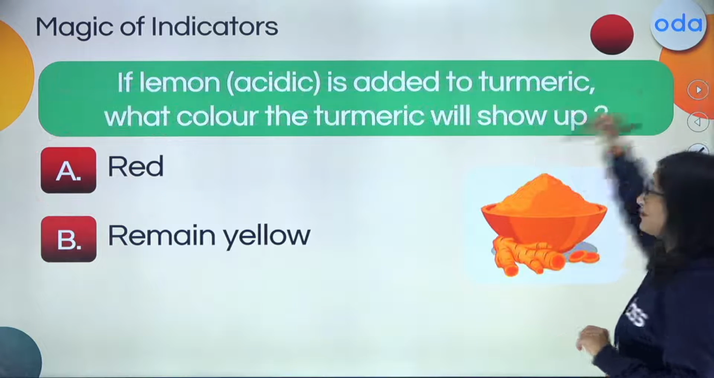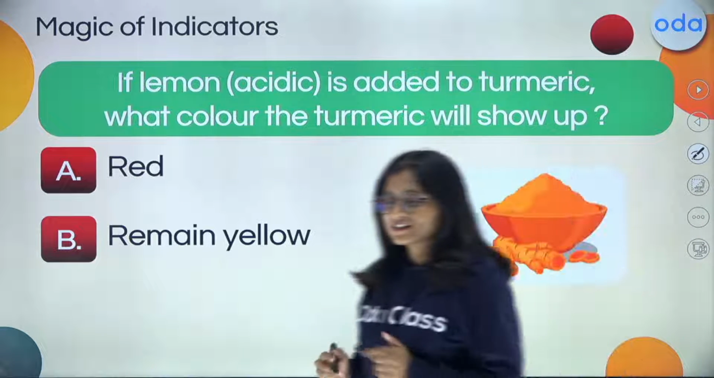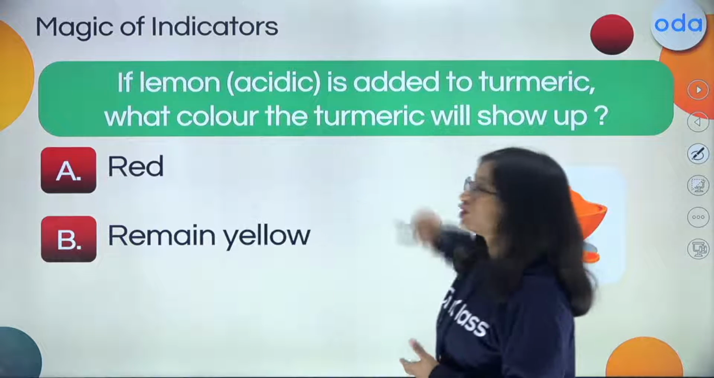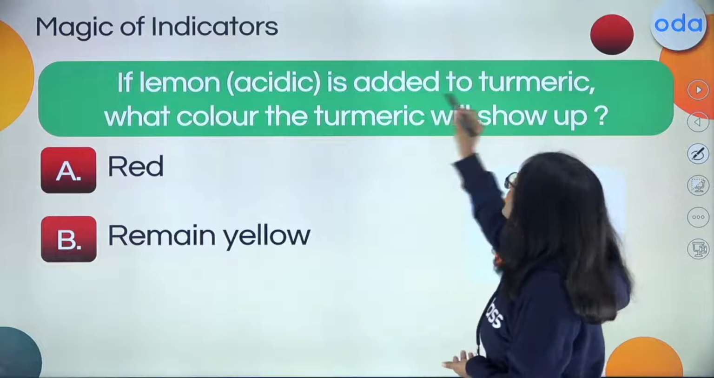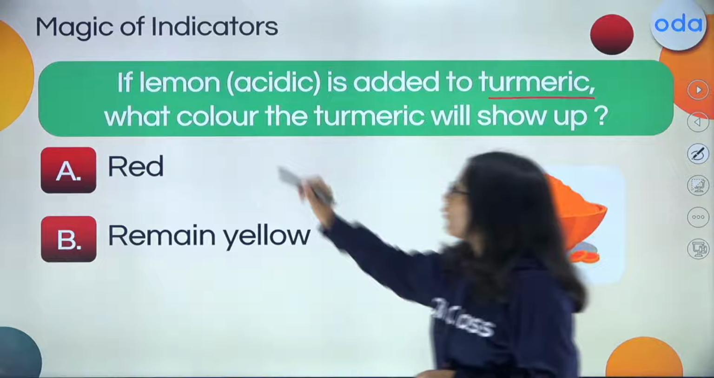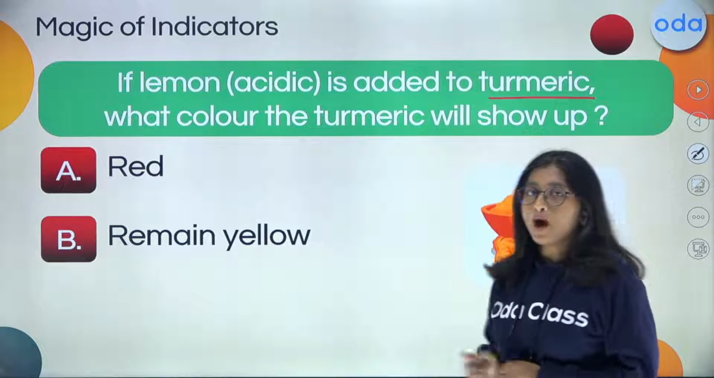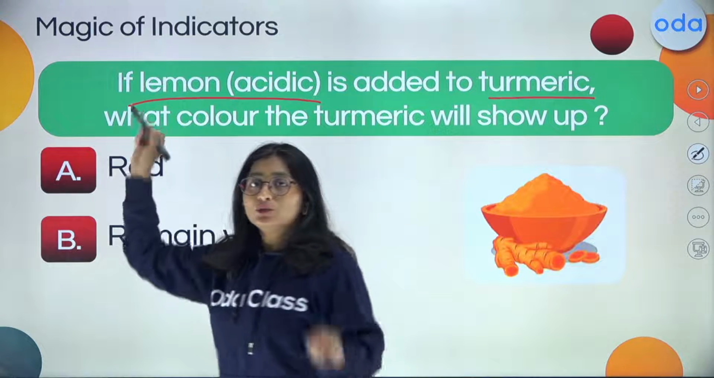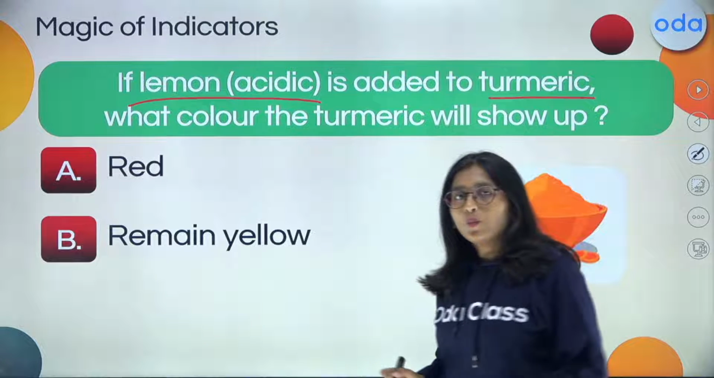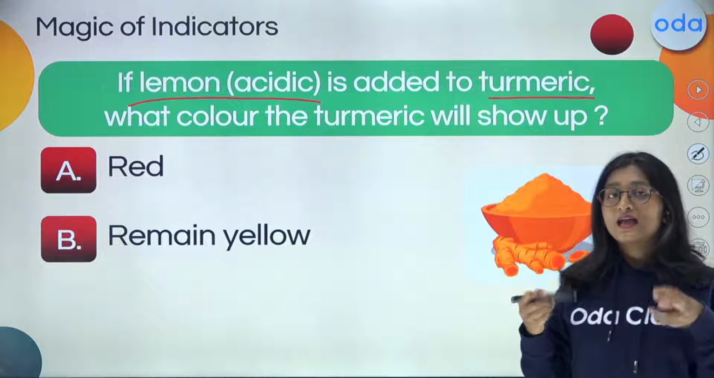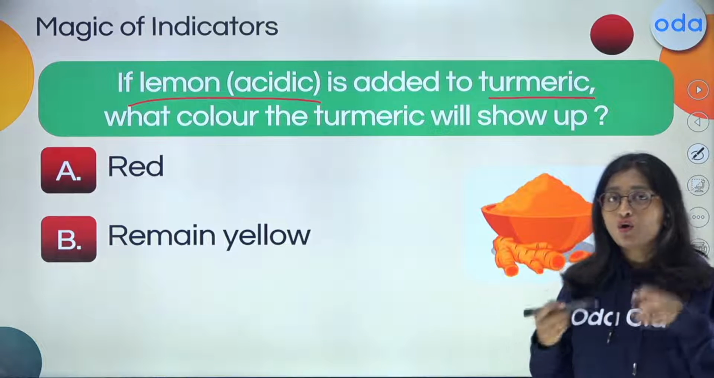Now, you have to tell me. Write down in the comment box: if lemon, which is going to be acidic in nature, is added to the turmeric solution, what color will the turmeric show up? Focus. What do you have to focus on? The lemon, which is acidic in nature, when it is added to the turmeric, what changes? Which color is it going to show up?